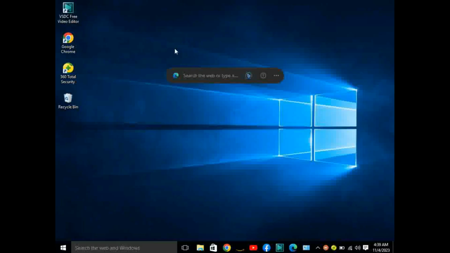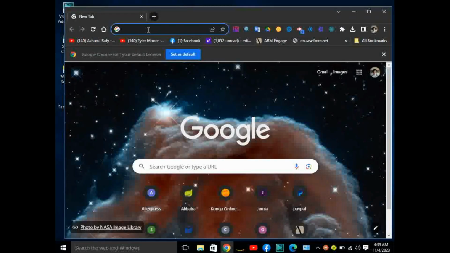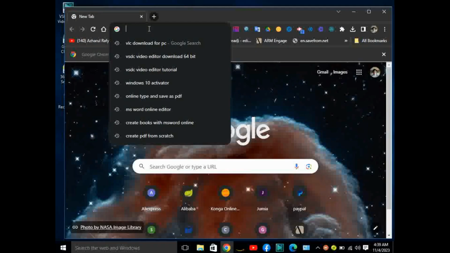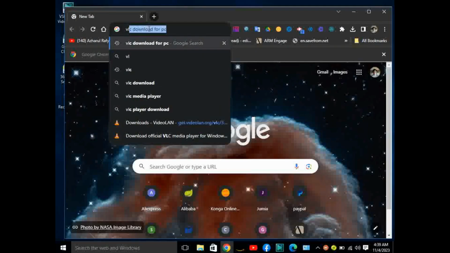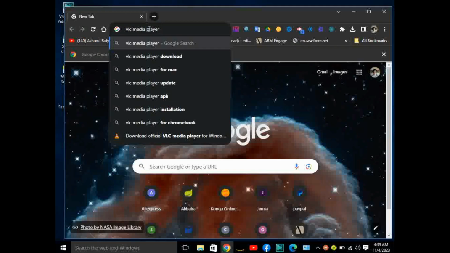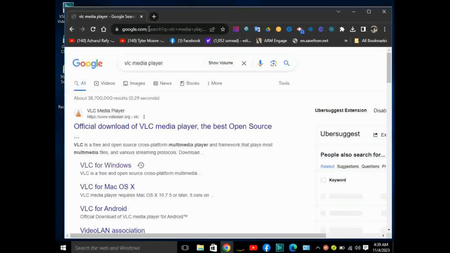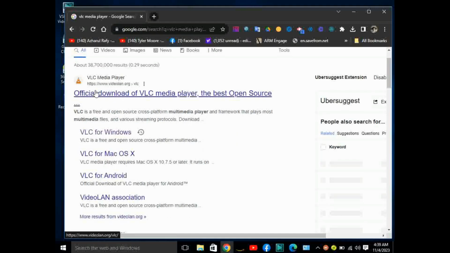Now we'll go to our web browser. I am using Google Chrome. You can use whichever browser that you like, and then you type VLC Media Player and click on enter on your keyboard. Now the first link is the official website where you can download this app, under videolan.org. Click on it.